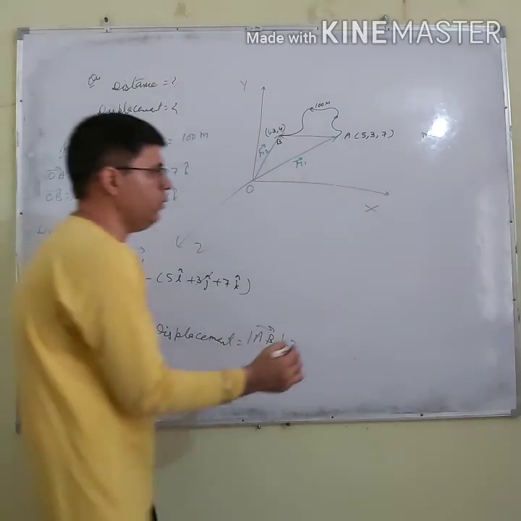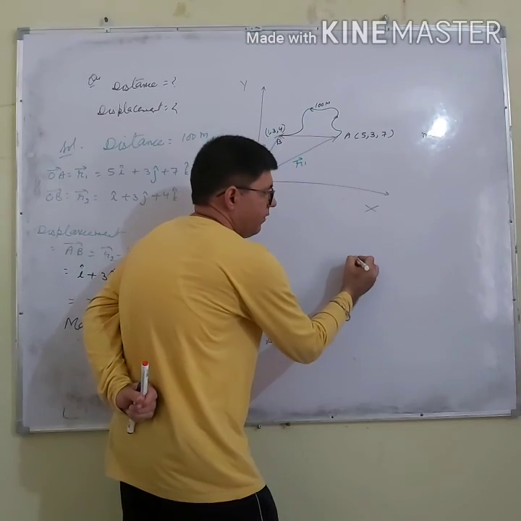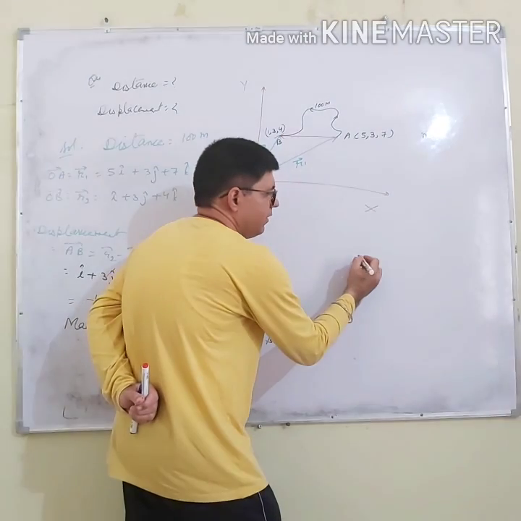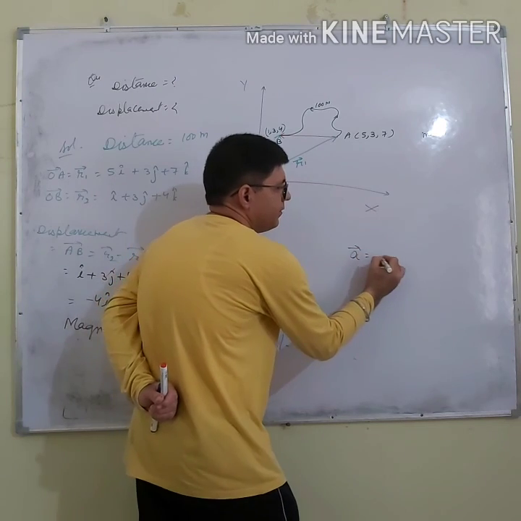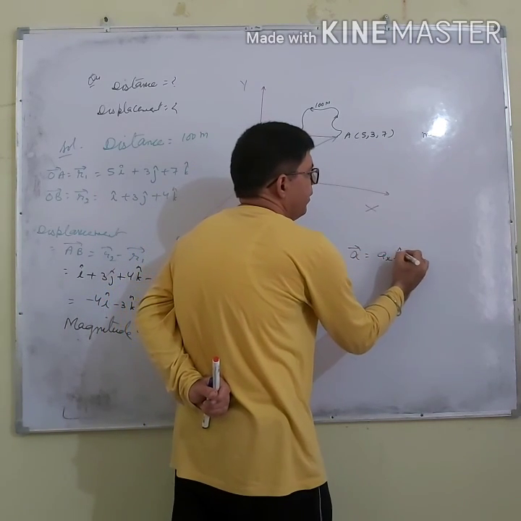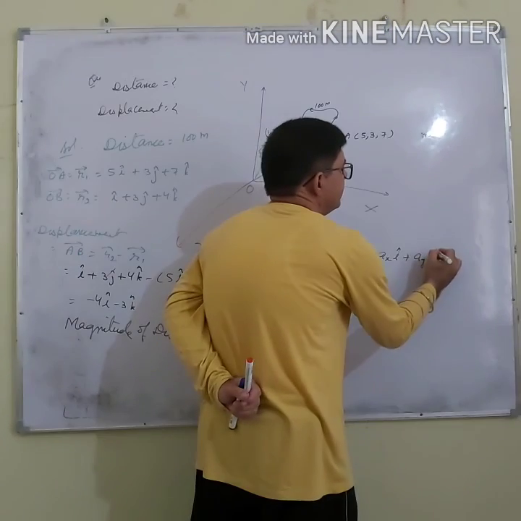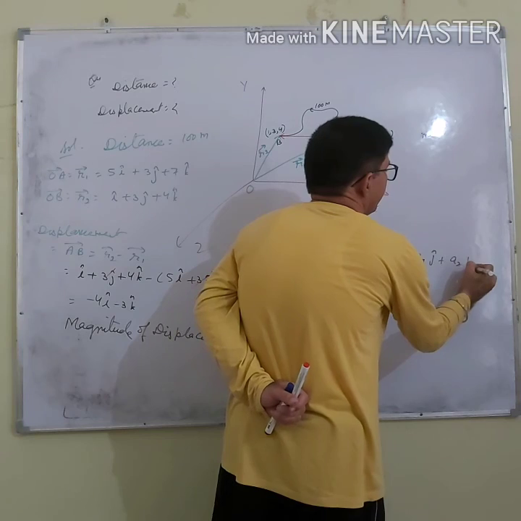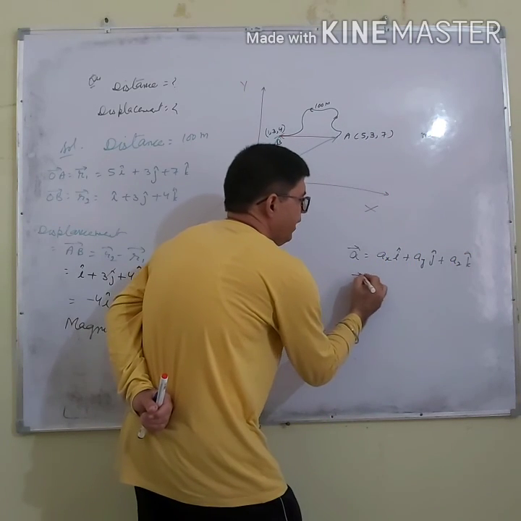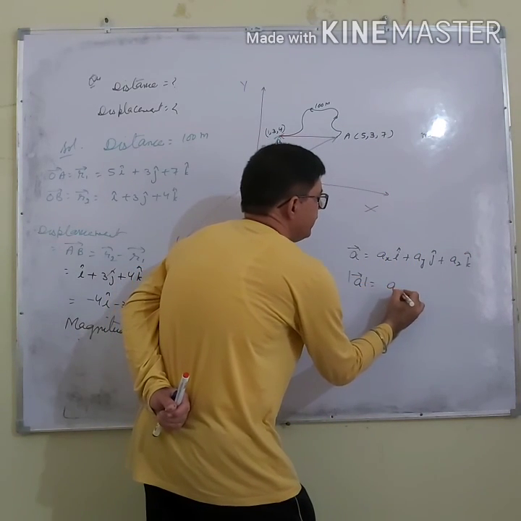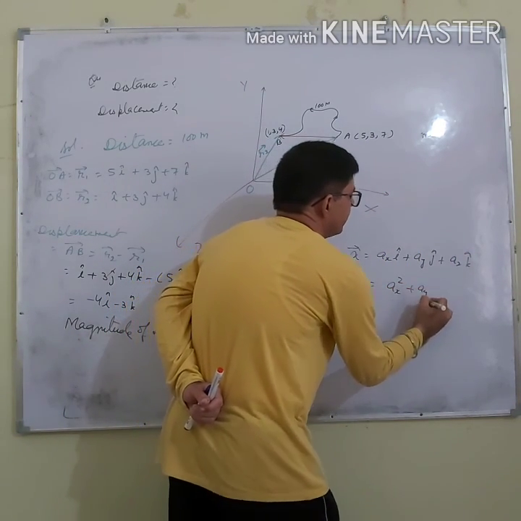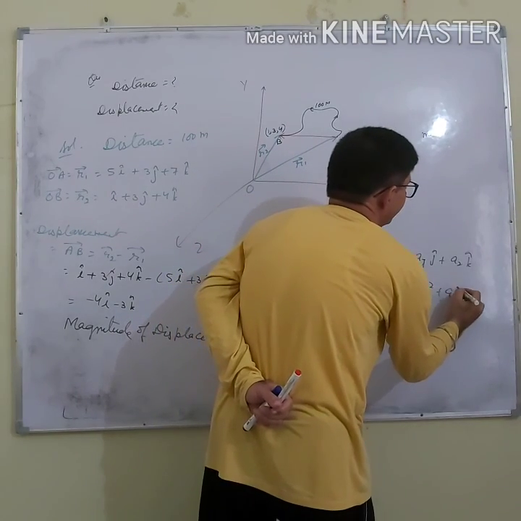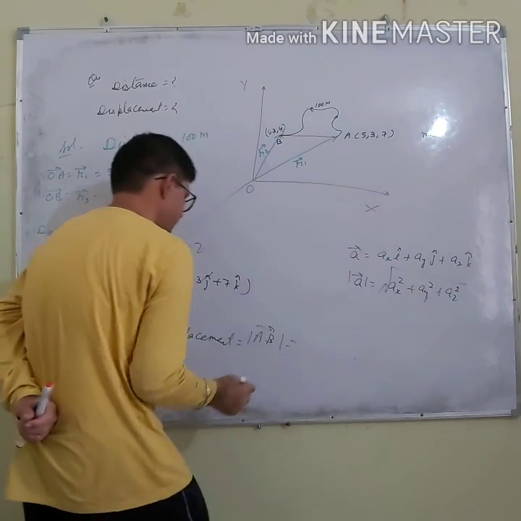I have told you that if we have a position vector A as AX i cap, AY j cap, AZ k cap, the magnitude of A is the square root of AX square plus AY square plus AZ square.